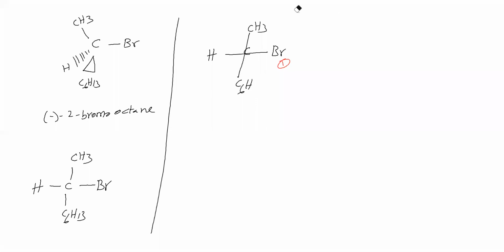Now, how to give priority? Here two carbons are there, one carbon here and one carbon here. For which do we give second priority, and for which third priority, we have to see. Now this carbon has C6H13, and CH3 is there like this.